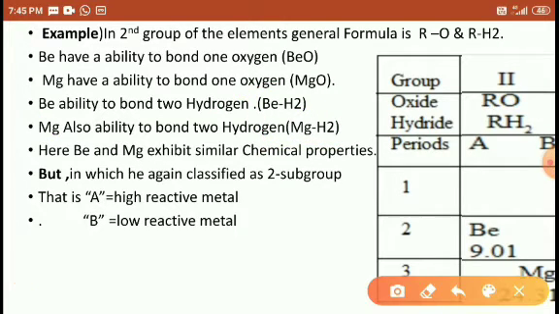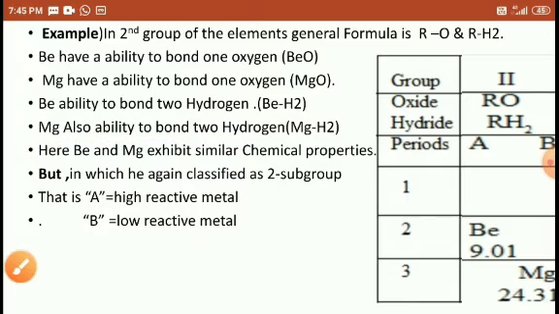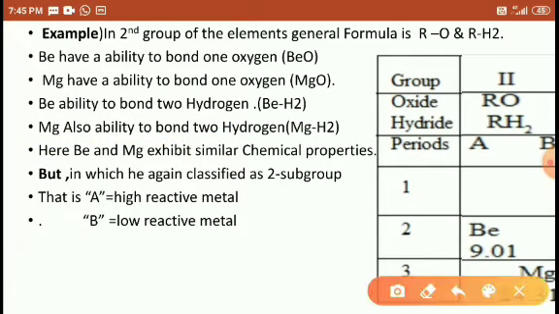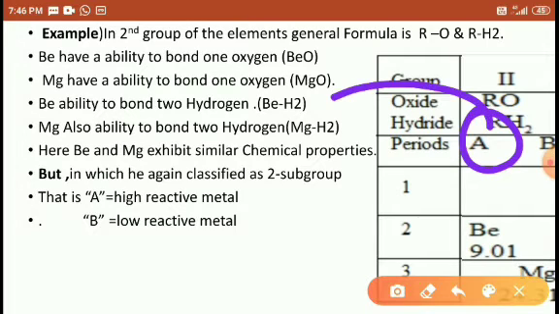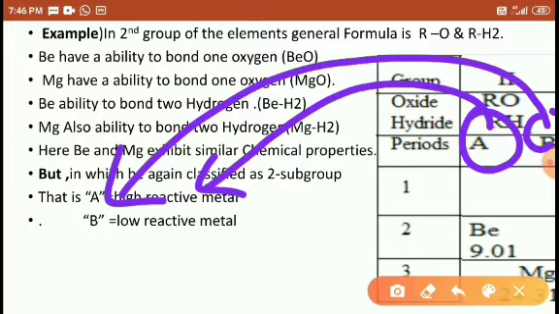Right, students? According to these formulas, the conclusion is that beryllium and magnesium exhibit similar chemical properties. But this group is again classified into two subgroups: A, high reactive metal, and B, low reactive metal. Look here, students. A is high reactive metal, B is low reactive metal.